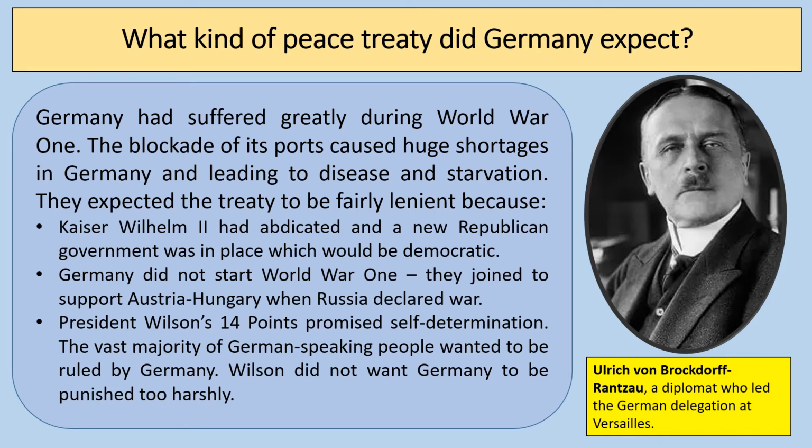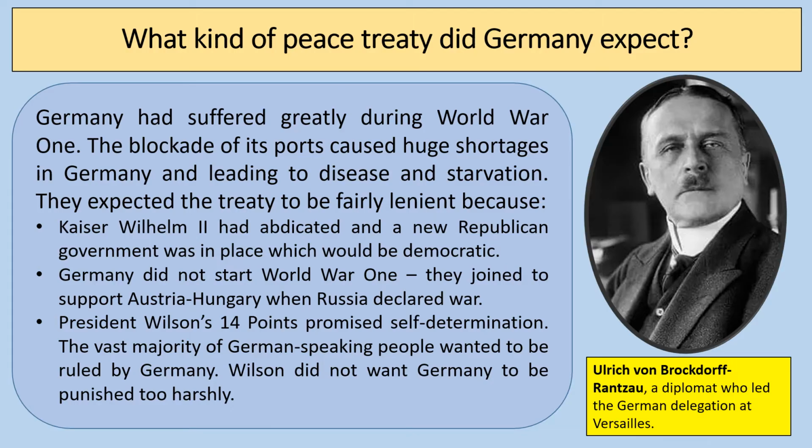And when you're thinking about the key question of why Germany disliked the Treaty of Versailles, I think it's important for you to understand that Germany expected the peace treaty to be fairly lenient. So firstly, Kaiser Wilhelm II, who's largely seen and blamed as being responsible for Germany's involvement in the First World War, had abdicated and a new Republican government had taken control of Germany. And one of the conditions of the armistice was that this government would be democratic.